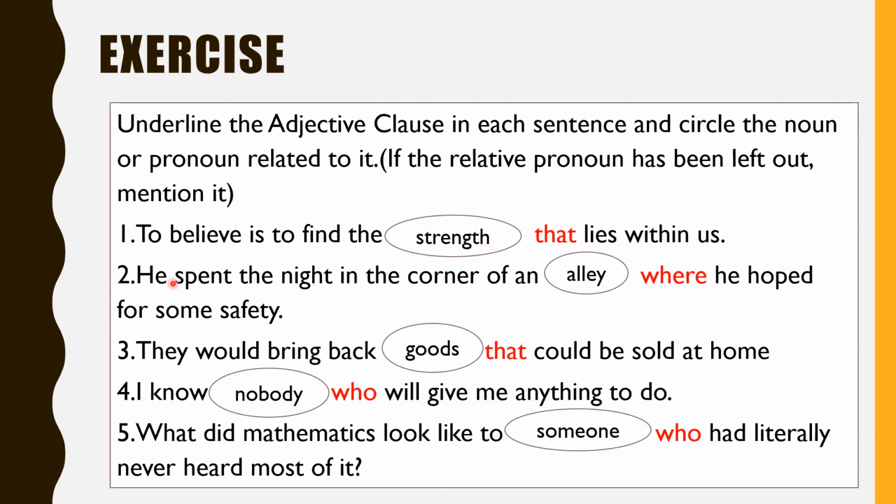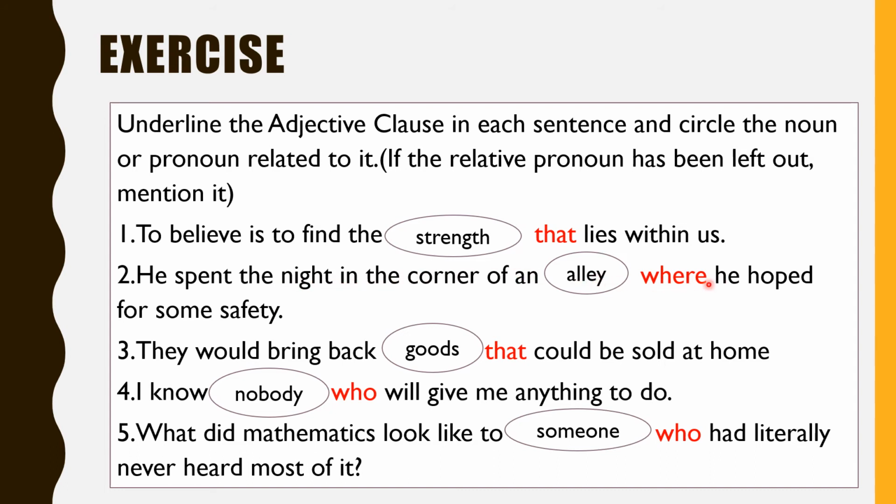The second sentence: he spent the night in the corner of an alley where he hoped for some safety. Here again, first we underline the relative pronoun. It is written in red. Where is the relative pronoun? From the relative pronoun begins the subordinate clause. So where he hoped for some safety is the subordinate adjective clause, and he spent the night in the corner of an alley is a main clause.